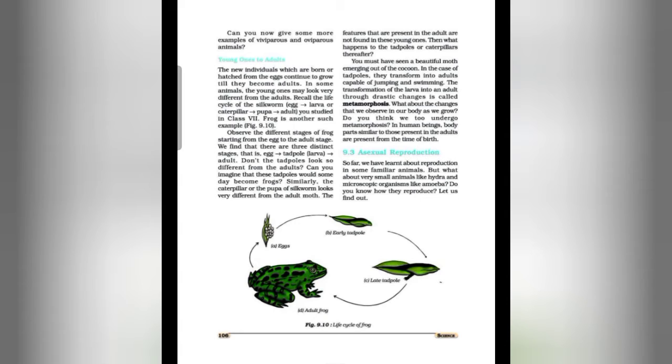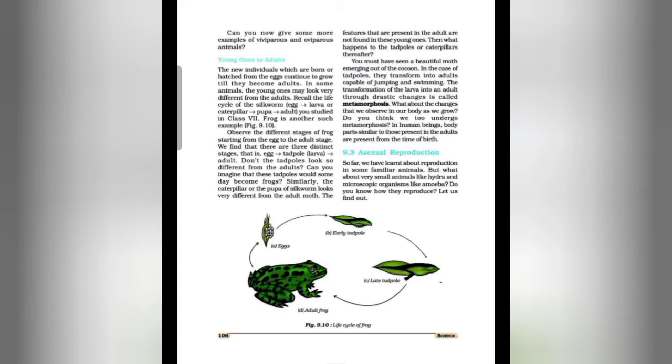So what is metamorphosis? The transformation of the larva into adult through drastic changes is called metamorphosis. So now we know that after the hatching of the egg, the fish-like structure is coming out, that is called larva, and the larva of frog is known as a tadpole.